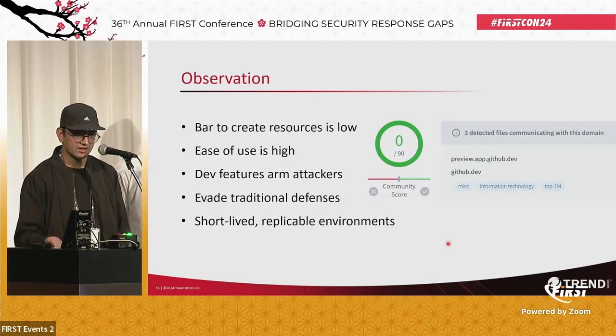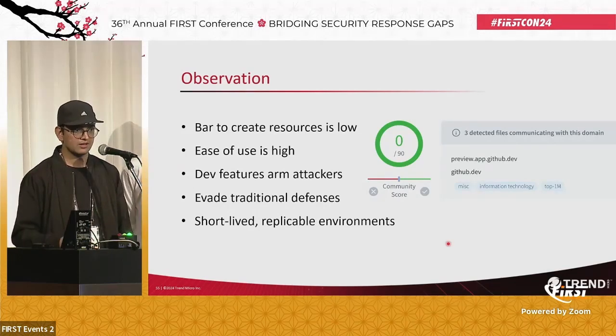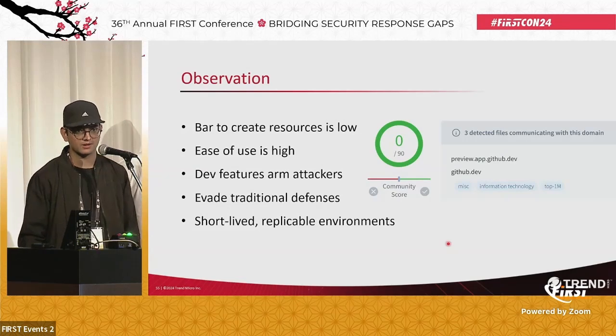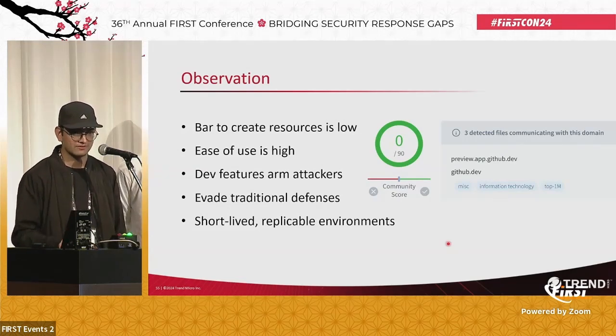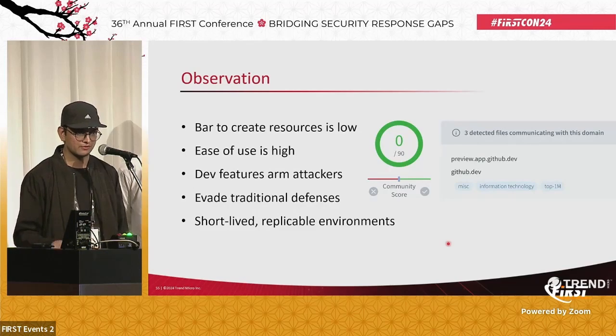And using dev containers and other features, you can create short-lived replicable environments. So let's say even if you found a malicious GitHub account, you reported it to GitHub, and GitHub took it down, they still have the JSON-C file. They can create the environment within a few seconds elsewhere.